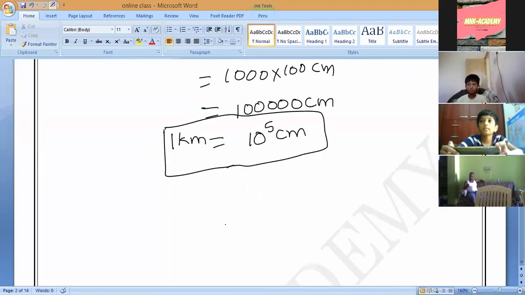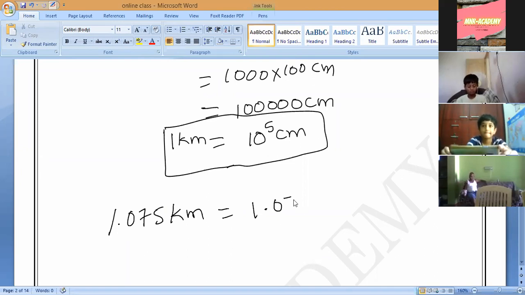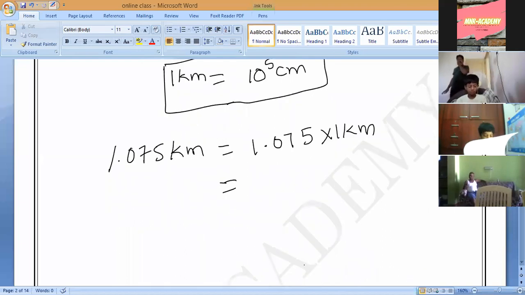So this is the relation. Now you can directly substitute. What is the given value, Narayan? 1.075 kilometers. Is it correct or not? So directly I can write like this. Pranav, observe and tell me. 1.075 into 1 kilometer I can write. Is it right or wrong?